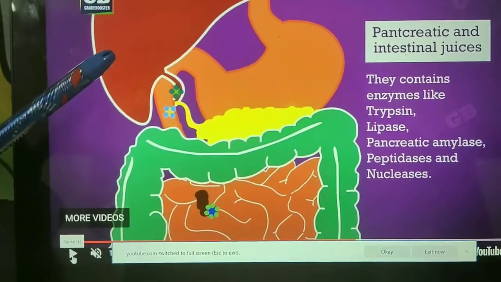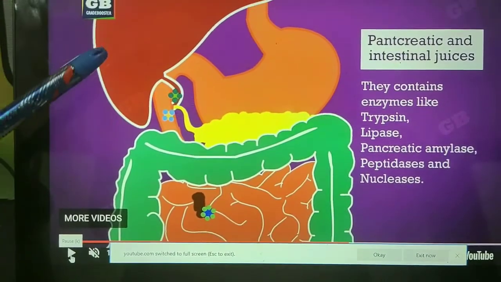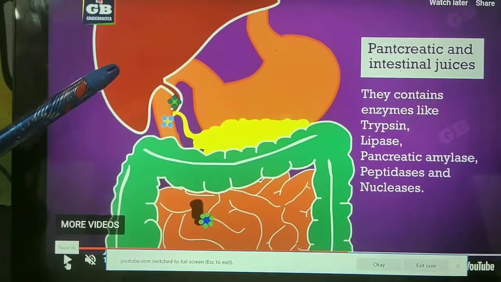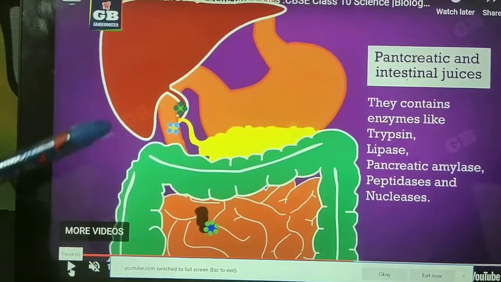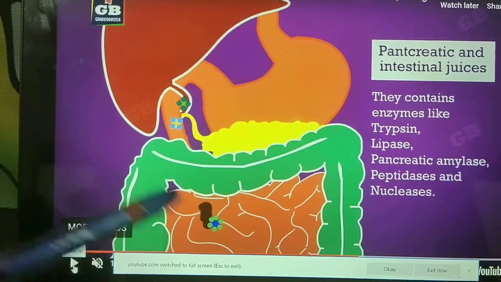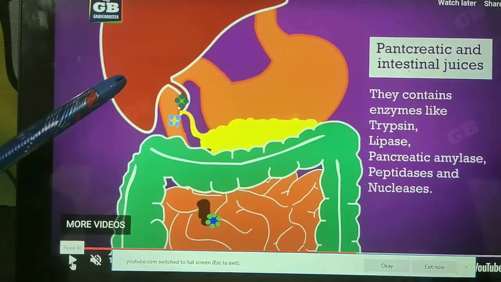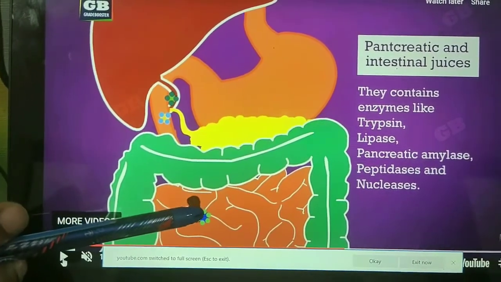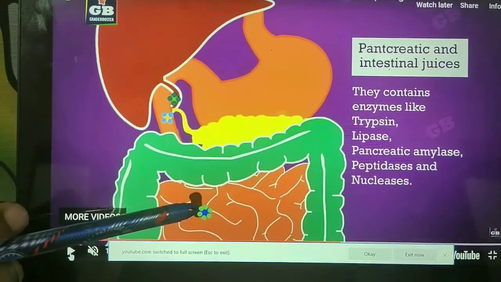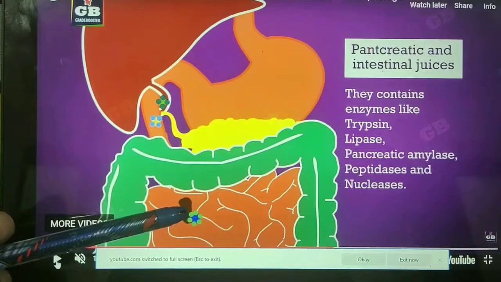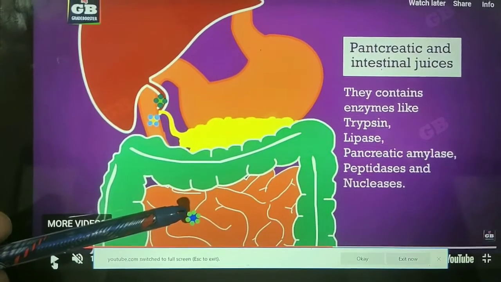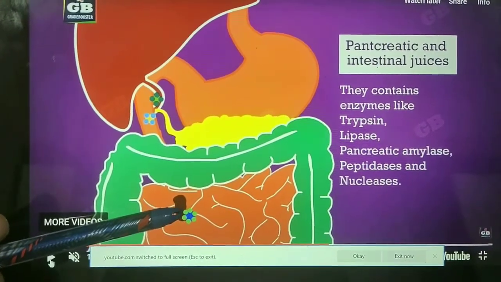First of all, the liver secretes bile juice. This bile juice is secreted in the small intestine when the food comes in. The food which comes into the small intestine is acidic in nature, so bile juice makes it alkaline.